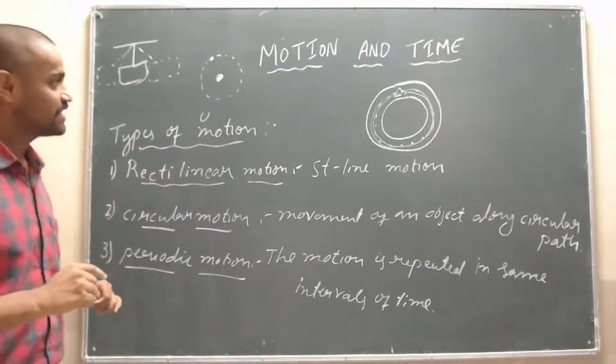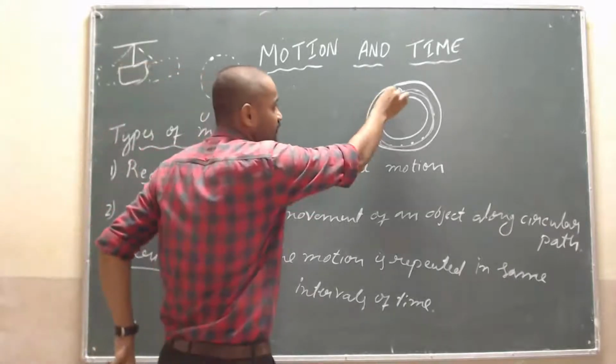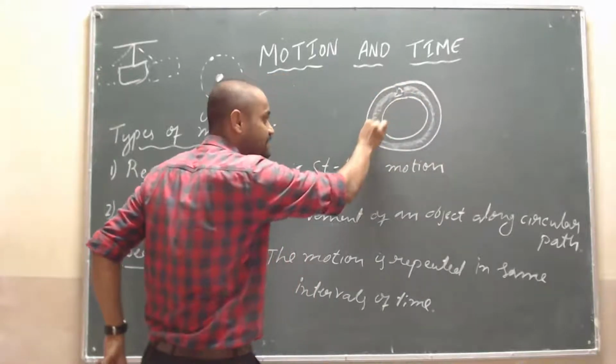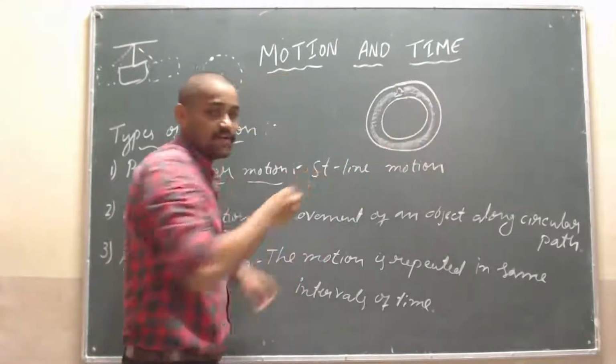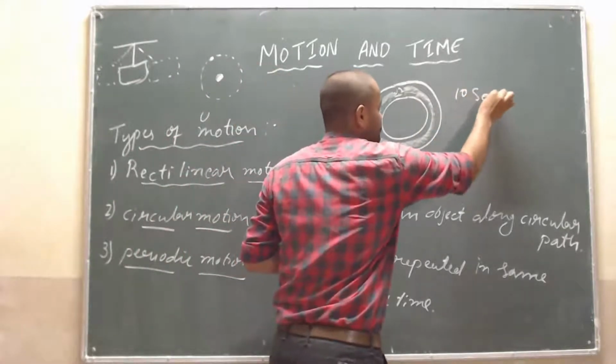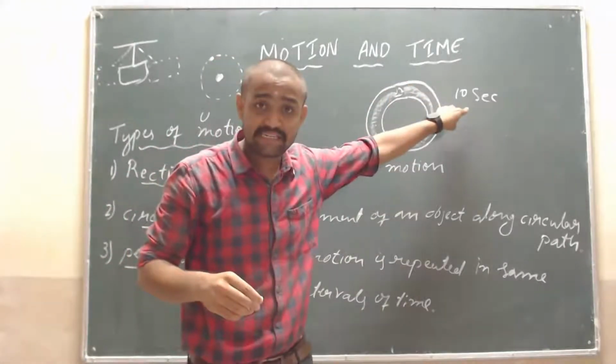One more important thing we have to listen here. If a car is moving repeatedly here, the first round we can complete in 10 seconds. A car completes one circular path in 10 seconds.